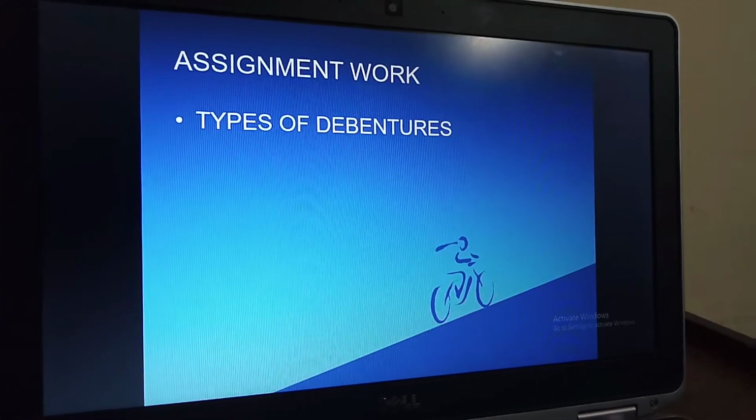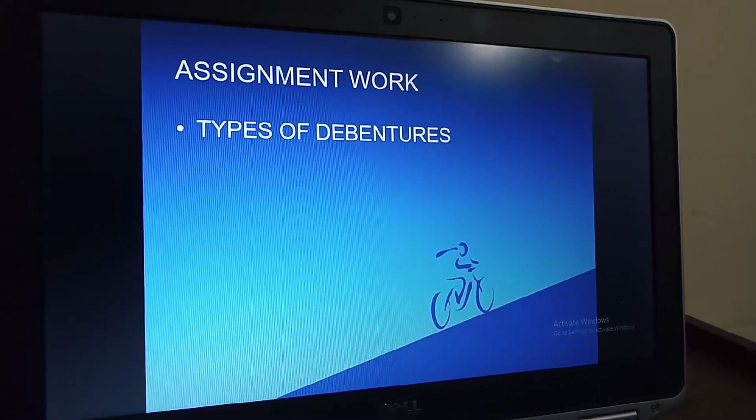So now you have to do this assignment work. You have to write the types of debentures.